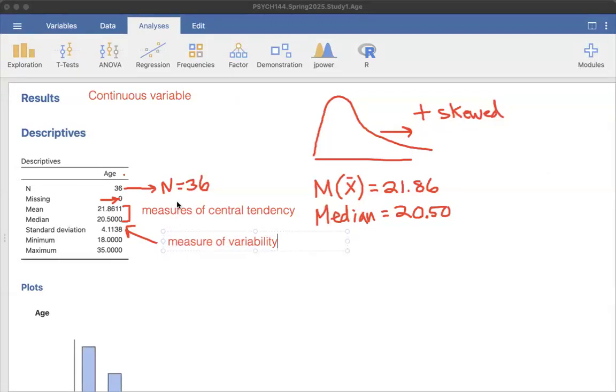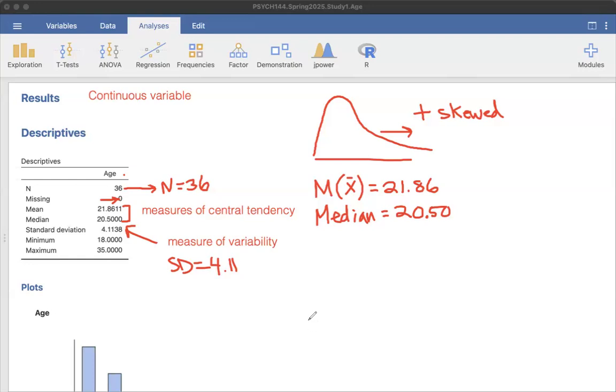That way you can talk about what the center of the data set is using your measure of central tendency, and then the measure of variability tells you how spread out that data set is from the mean. So the standard deviation, which is this 4.11, means that on average, people in the data set vary by about 4 years from the mean of 21.86.